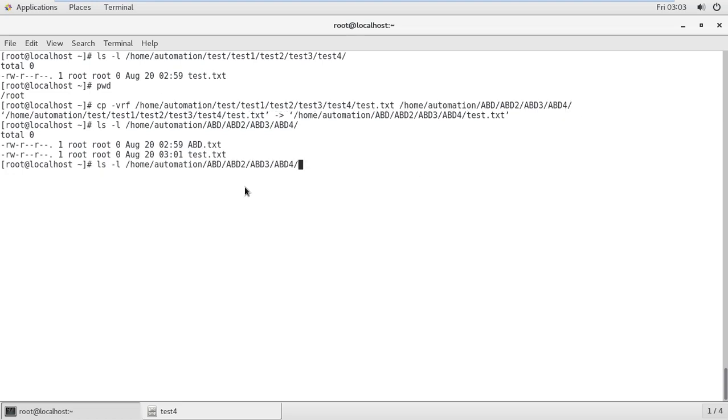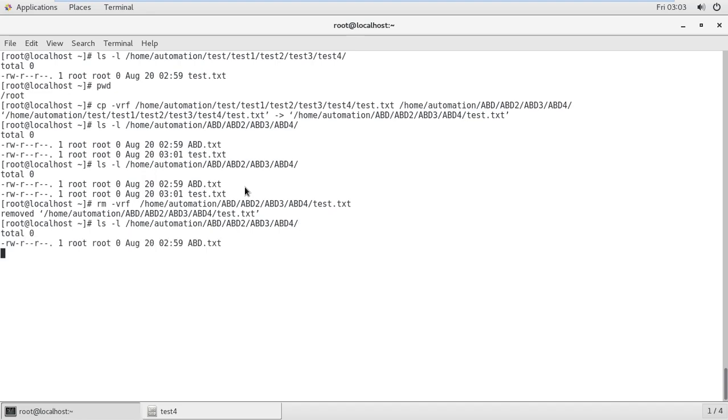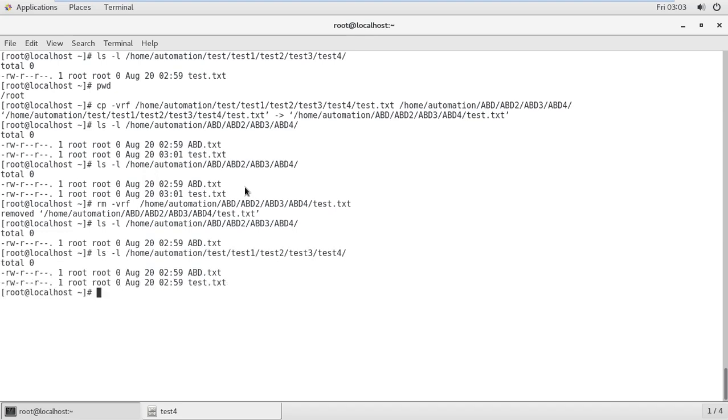So again I am just checking ls -l. This is home. So I want to remove the taste.txt file again. Okay, so now there are no files inside taste, and I want to remove as well the abd.txt file.